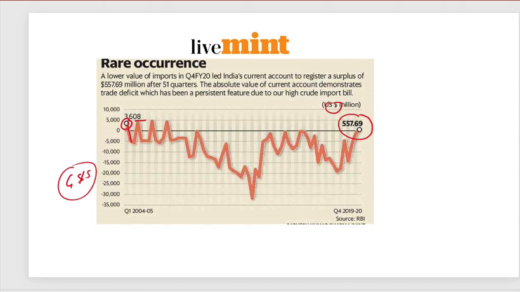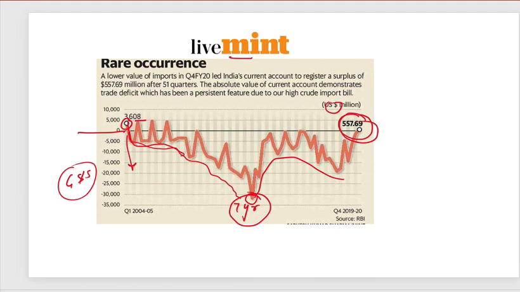After 2004, in 2019, fourth quarter, we are having a surplus of $557.69 million. That means there had been around 7 years when we were actually in a situation of surplus. Otherwise, we always had a deficit. This line represents 0 and this is the negative. That means there is more deficit. So we used to have a deficit, but in the fourth quarter we are having a surplus, and this is the news which has been mentioned in the Live Mint newspaper.